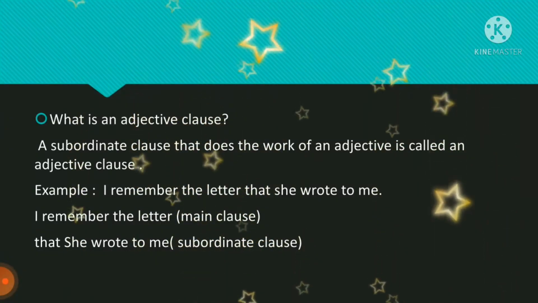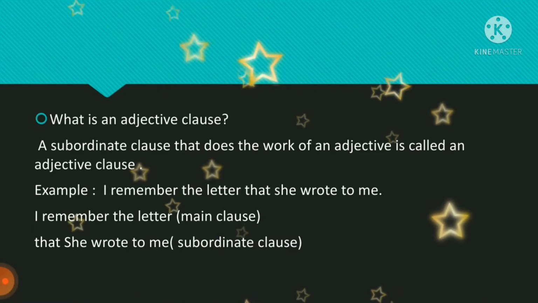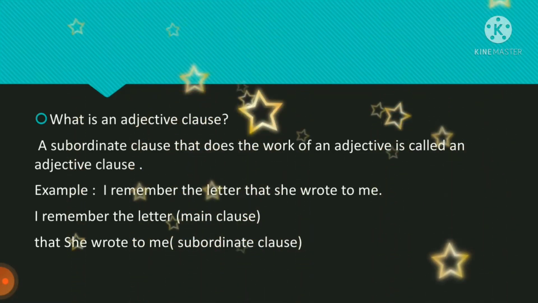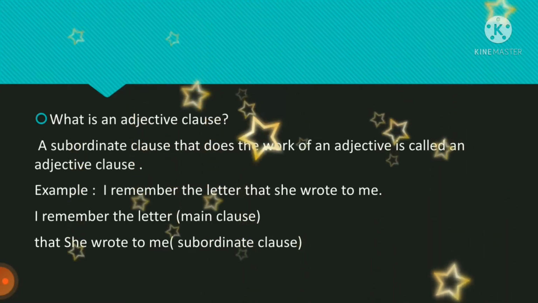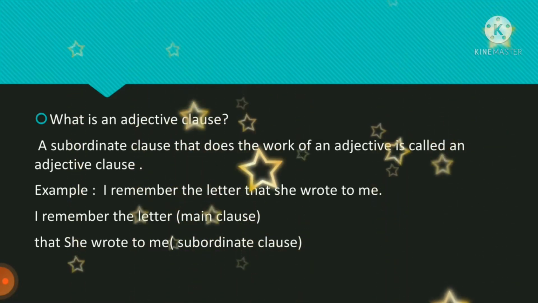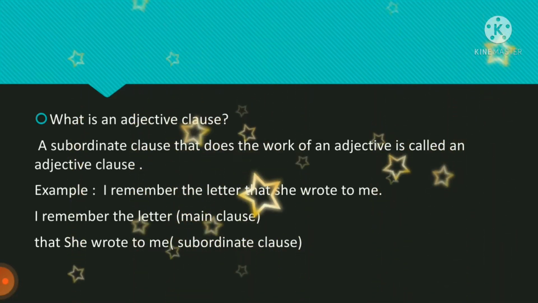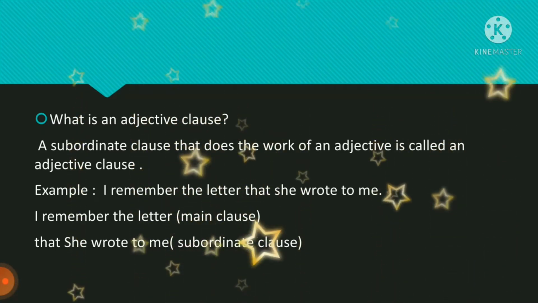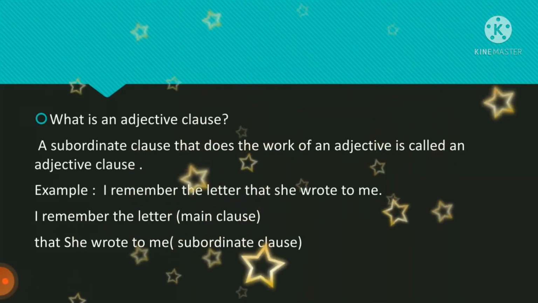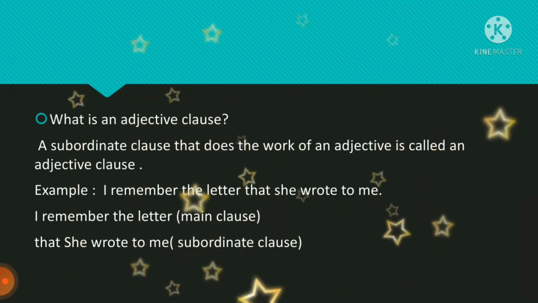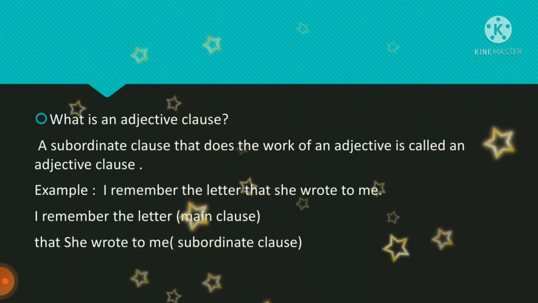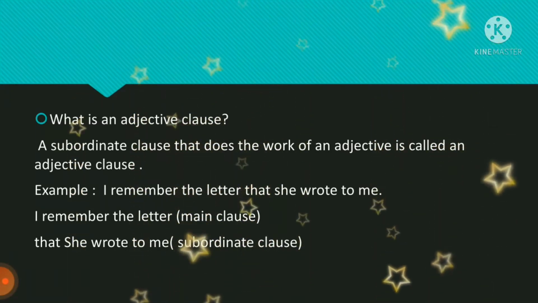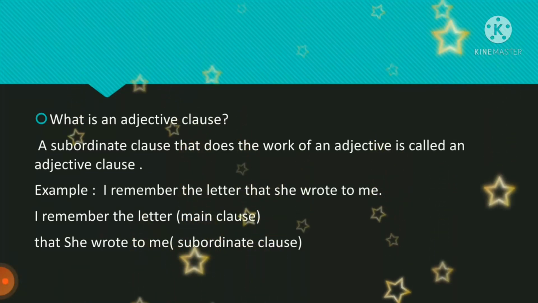What is an adjective class? A subordinate class that does the work of an adjective is called an adjective class. As you know, subordinate class is a dependent class. It depends on the main class to give a complete meaning. And adjective means it qualifies or describes the noun. So here also, an adjective class does the work of an adjective.